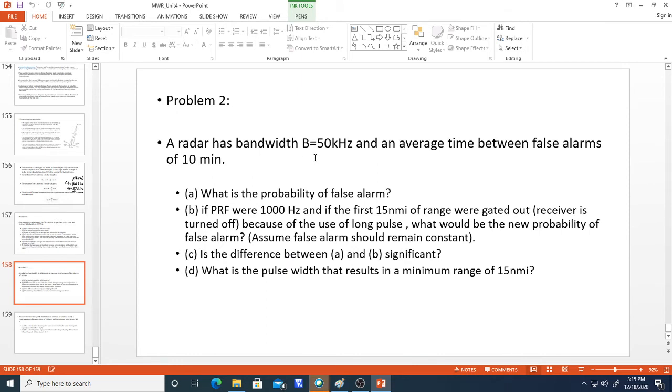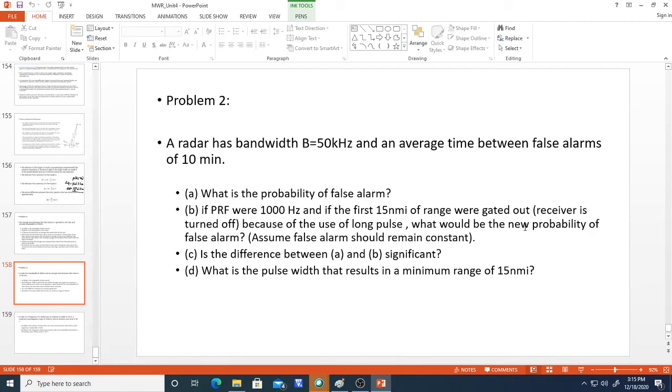So a radar has bandwidth B equal to 50 kilohertz and an average time between false alarms of 10 minutes. Then what is the probability of false alarm? And if PRF, pulse repetition frequency, were 1000 hertz and if the first 15 nautical miles of range were gated out, the receiver is turned off at this time because of the use of long pulse, then what would be the new probability of false alarm? So assume false alarm remains constant.